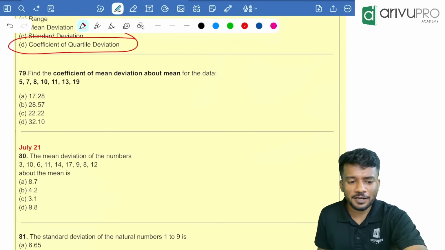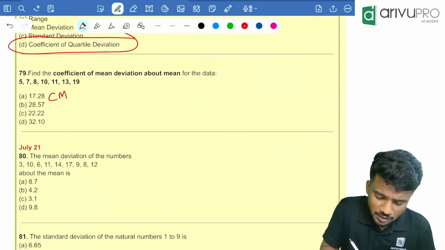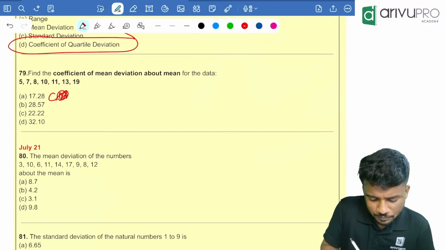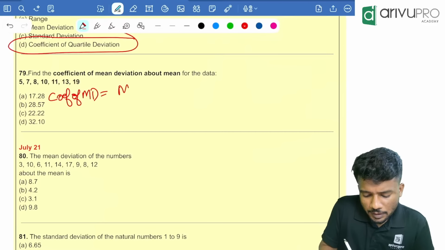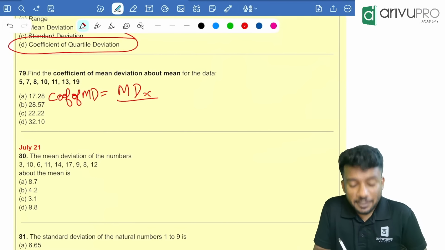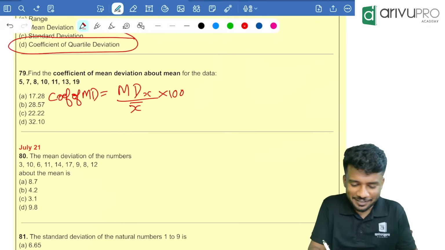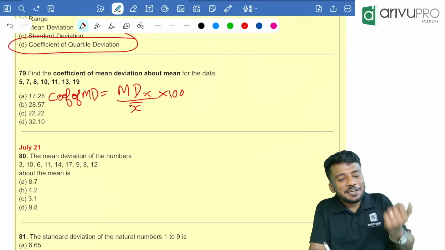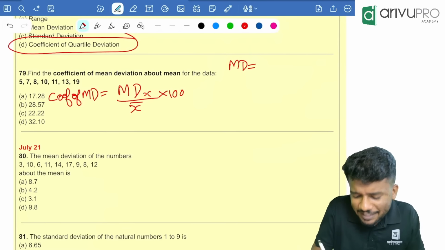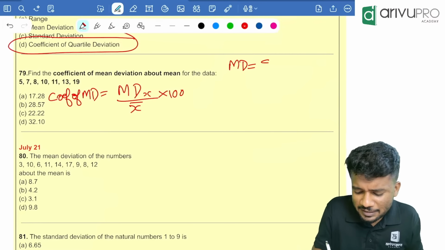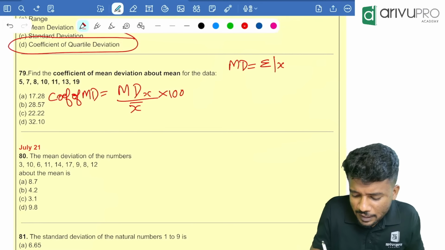So coefficient of mean deviation is equal to mean deviation of x divided by x bar into 100. First of all, in order to find that, you need to find the value for mean deviation. What is the formula for mean deviation? That is nothing but sigma modulus of x minus x bar divided by n. Before that, you require the value of x bar.